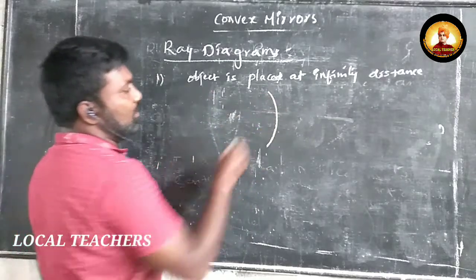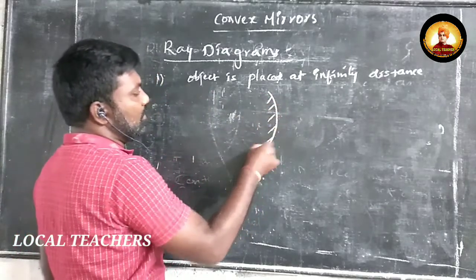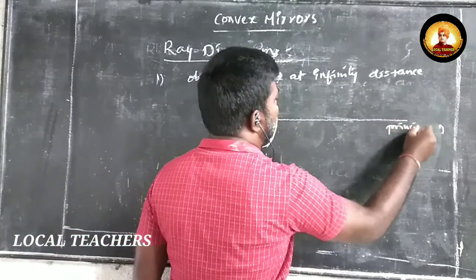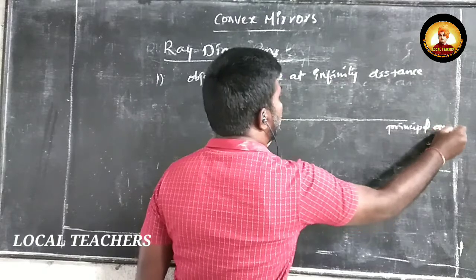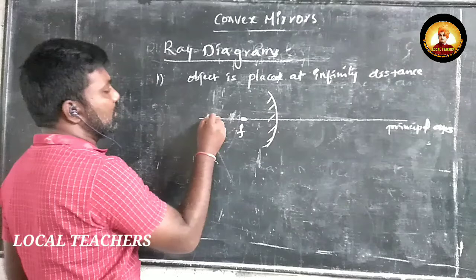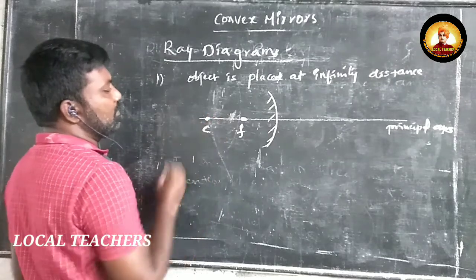Here this is a convex mirror. This is the principal axis. This is its focus and this is its center of curvature.